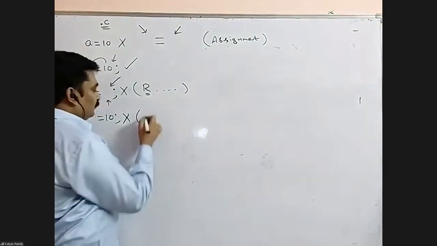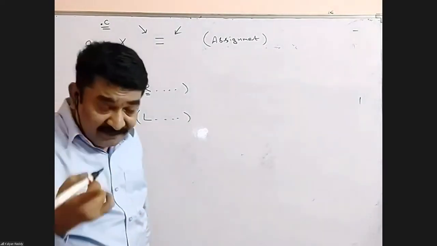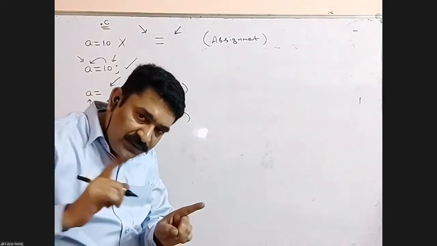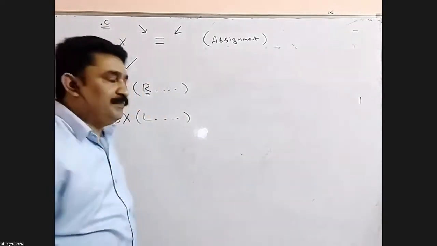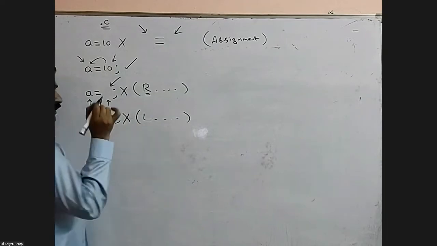L value. When a question comes from my side, just pause the video. Think. 1, 2, 3, 4, 5, 6, 10 seconds. Next, play. Now the error message is L value required. L value means left side.